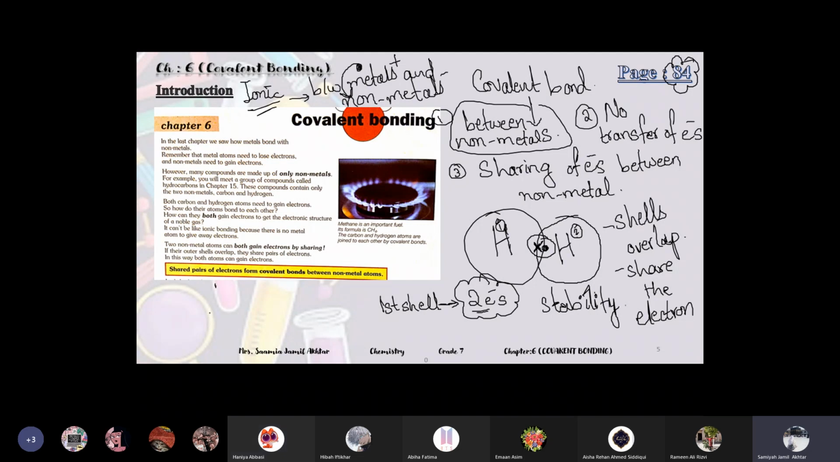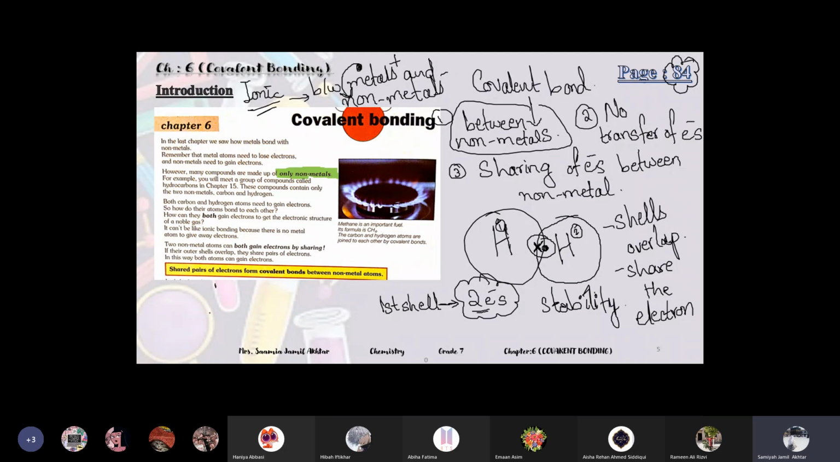Metals bond with non-metals in ionic bonding. Remember that metal atoms need to lose electrons and non-metals need to gain electrons. However, many compounds are made of only non-metals, like the hydrogen molecule, oxygen molecule, chlorine molecule, and carbon dioxide. They have only non-metals present in them. No metal is present.